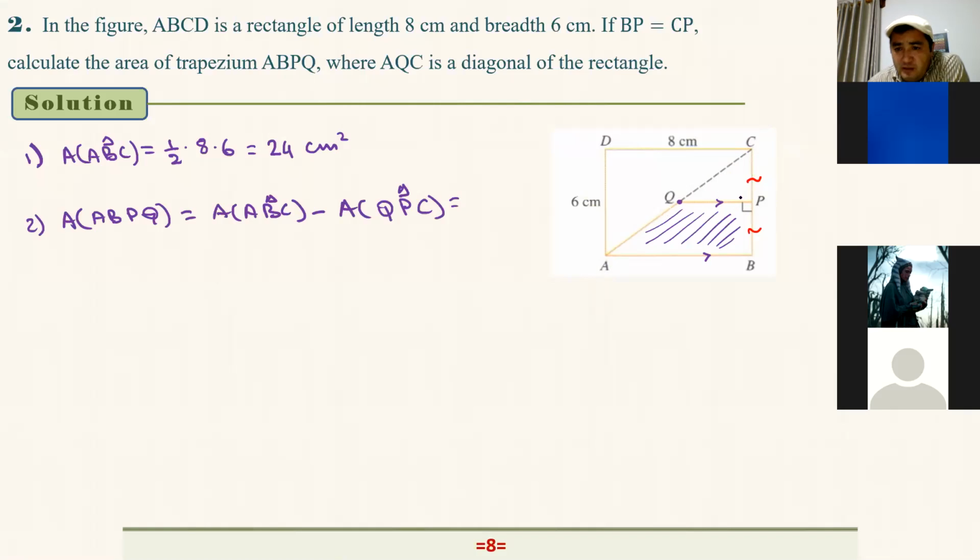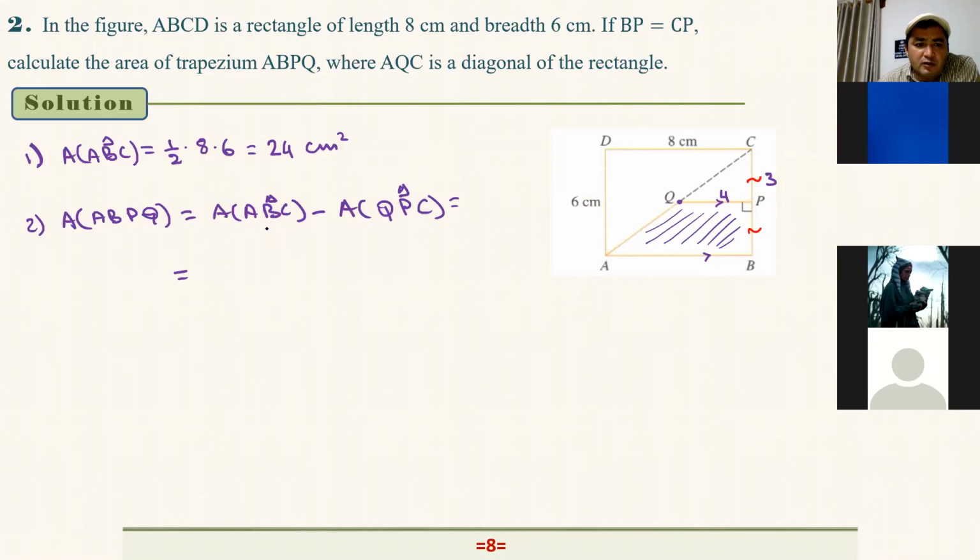Now from this observation, what is the length of QP? It is just half of this side, right? That's equal to 4, because DC is equal to 8, half of 8 is equal to 4. Then how about the length of CP? Since DA is equal to 6, PC must be half of 6, that's equal to 3.